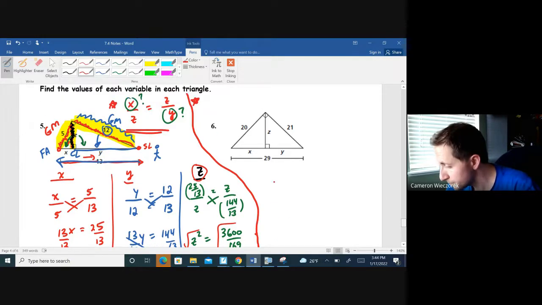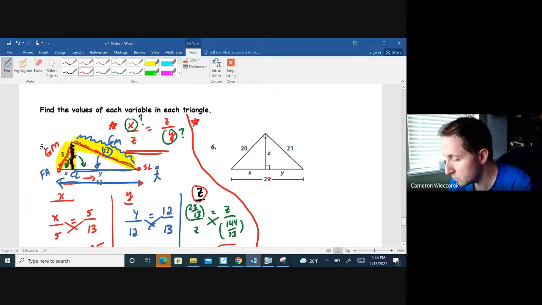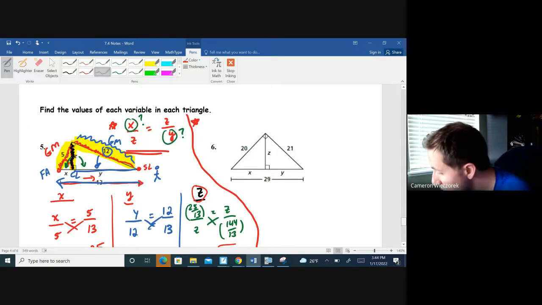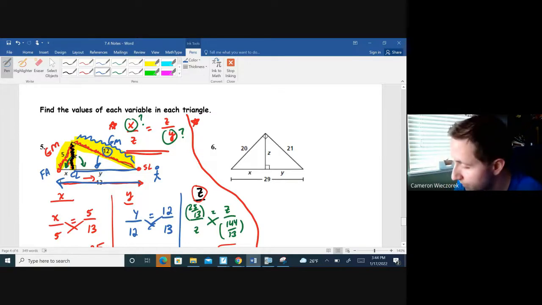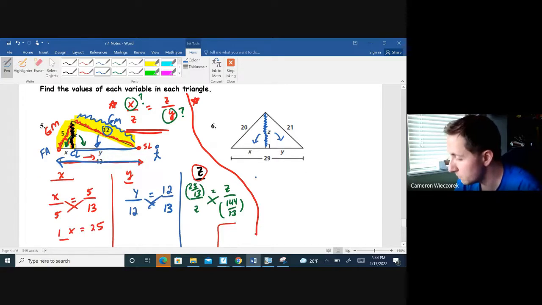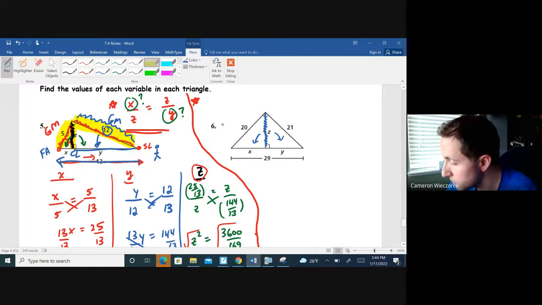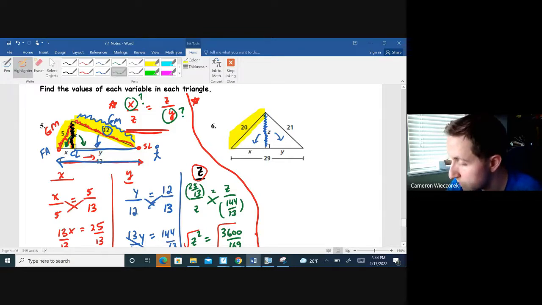Okay, number 6. We learned in the last one that we want to set up proportions so that we only have one variable at a time. So just like in the last one, you'll notice we're going to run into problems if we start with z, because that's going to be the geometric mean of x and y. It's going to have 3 unknowns in a proportion. We don't want that. So the first thing I'm going to do, I'm going to choose to use 20 as my geometric mean. I have 3 options, right? I have 20, 21, or the altitude. So for my first round, I'm going to let 20 be my geometric mean.